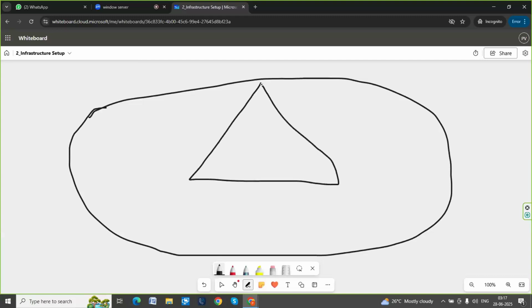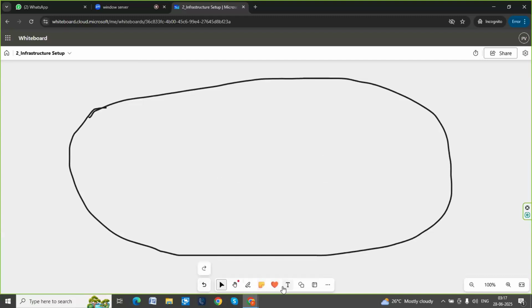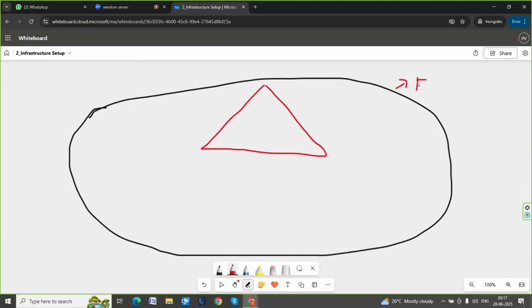This is your company name. This is called the triangle. What you are seeing, that's called a domain. Domain name is represented by triangle. Forest is represented by either a square, it may be a rectangle, sometimes it may be an oval shape, or you can consider a circle also. Triangle represents domain. This is called a domain.